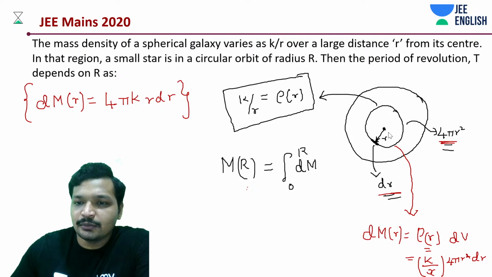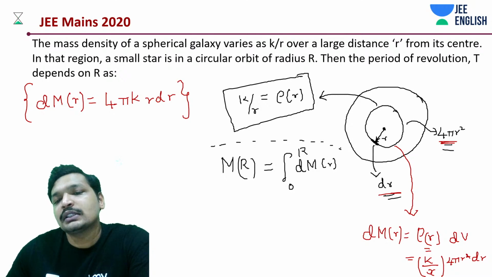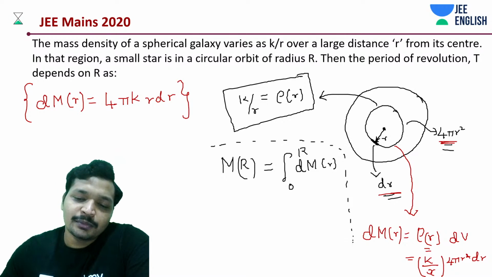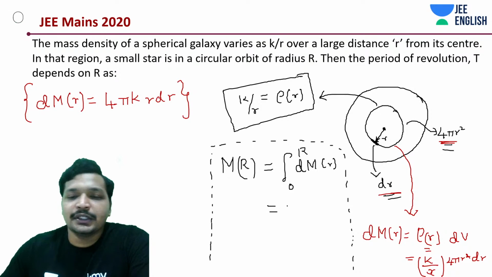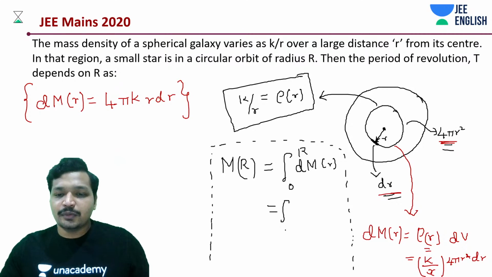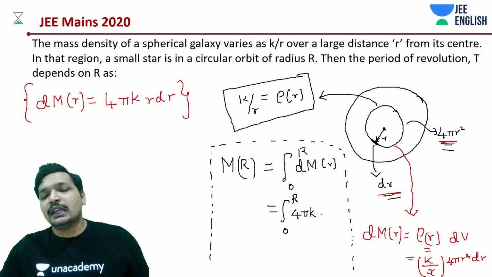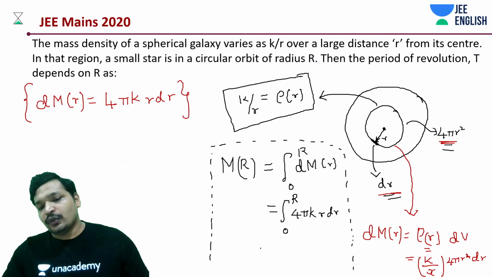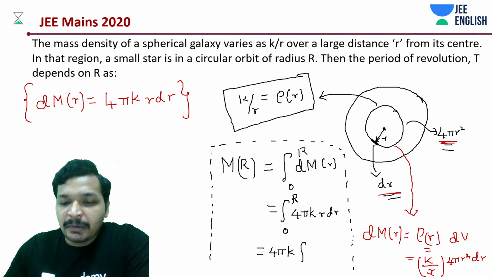That is this calculation. But this should be really fast for you. In your paper, this should be the first thing; everything else is just for explanation. What do we have? We have the integration of 4 pi k r dr. In the exam, this is where you should begin. But understand it carefully.